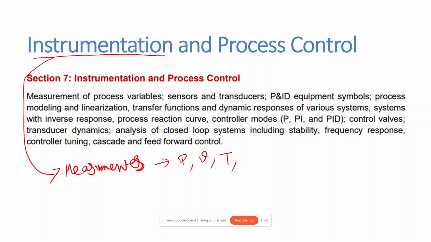These are the physical quantities that can be measured using instrumentation. We will be studying what all kinds of instrumentation there are. These are very simple instruments, and we just need to know their names and for what purposes they are used.